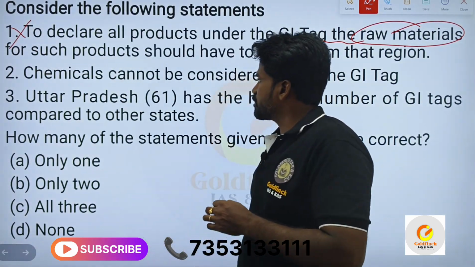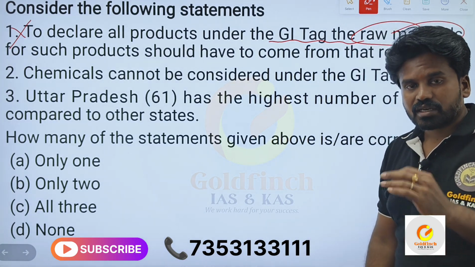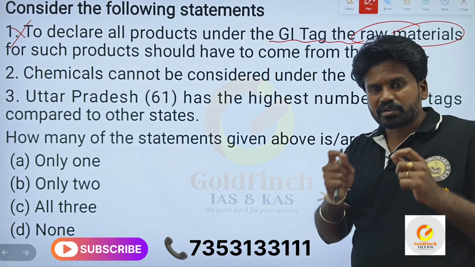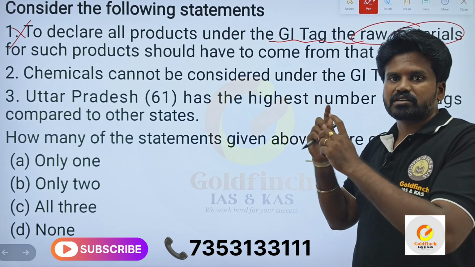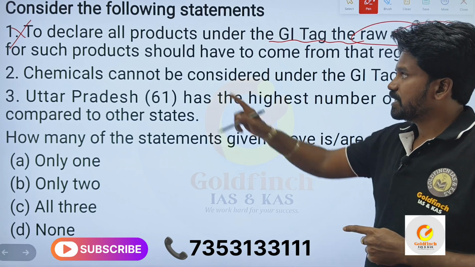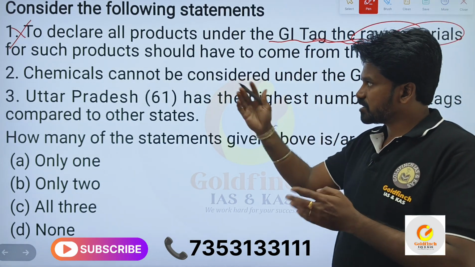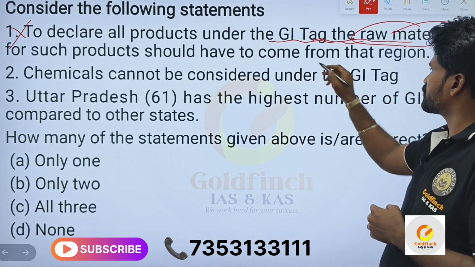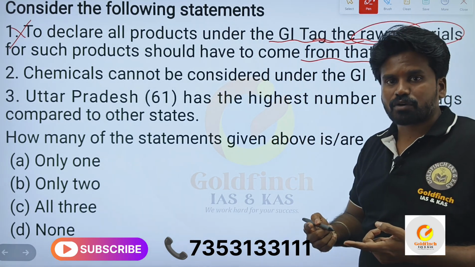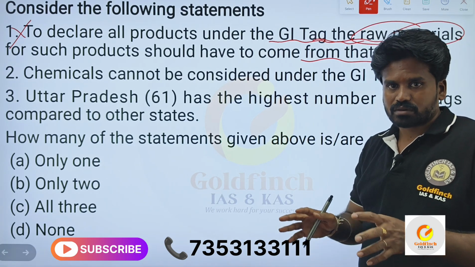Second statement, chemicals cannot be considered under the GI tag. There are still 34 classes of commodities that can be declared, from chemicals, paints, food products and agriculture products. Listen carefully with respect to the first statement. The raw material for such products coming from the same area is not applicable for artifacts, industrial products and such things.